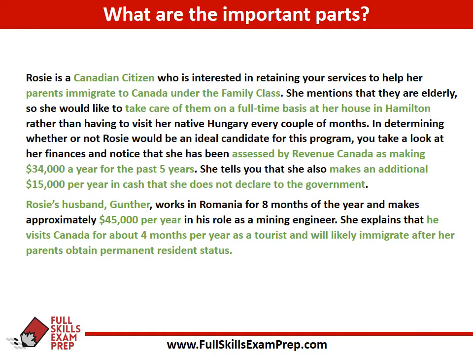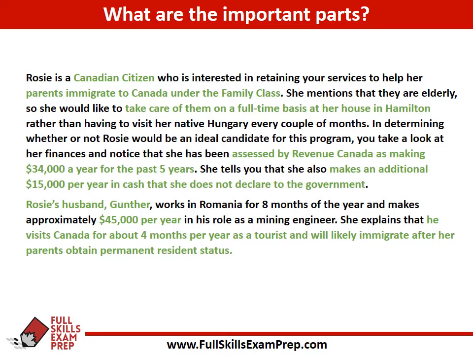Now if you pressed pause and you were reading through the question again, some of these areas should have jumped out at you. So Rosie's a Canadian citizen, which as we saw is certainly one of those requirements. We can see part of what she wants to do. So she wants to help her parents immigrate to Canada, and why she wants to.